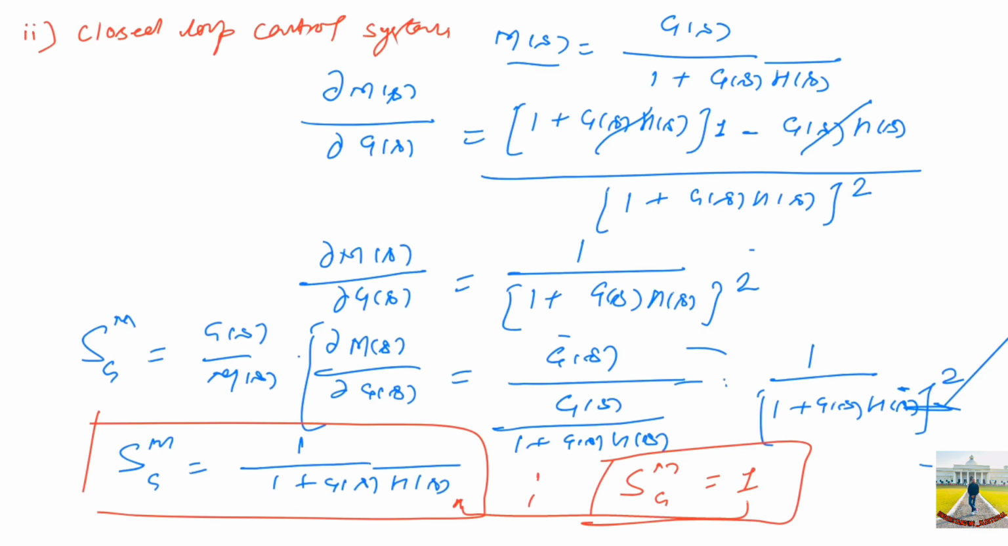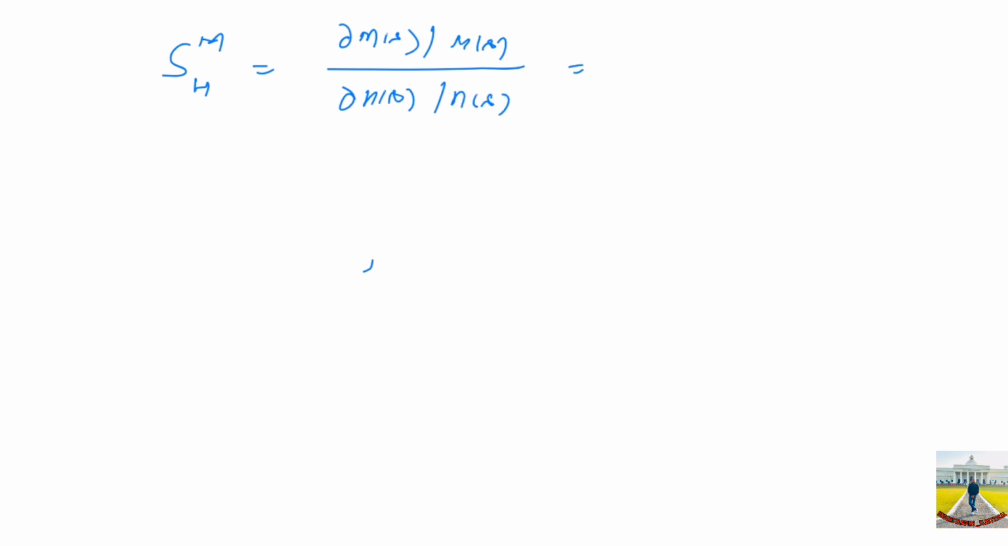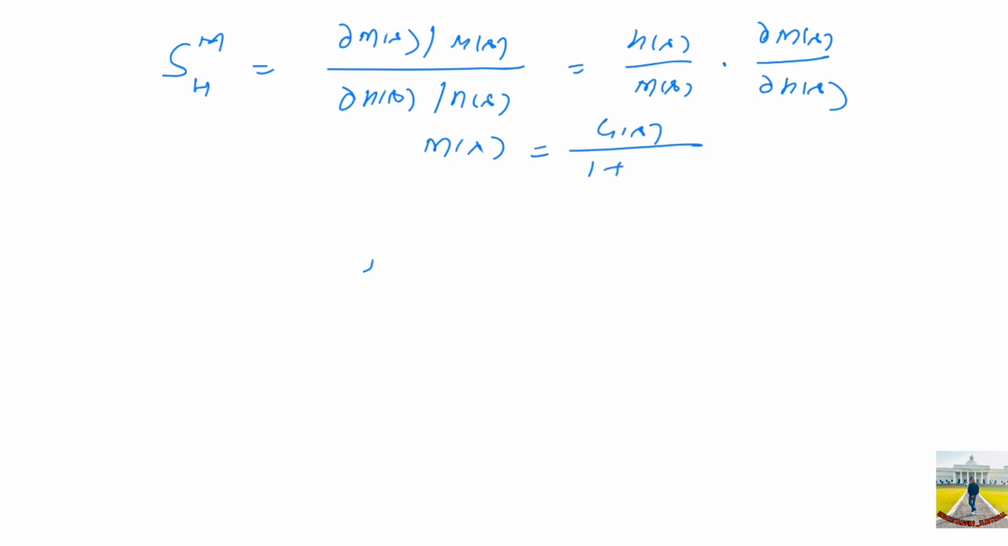With respect to sensitivity, there is one more topic left, that is the sensitivity of overall transfer function with respect to the feedback path. This we have seen for the forward path. Now let's quickly check the sensitivity of overall transfer function M with respect to feedback H, and that will be equal to del M(s) by M(s) over del H(s) by H(s). So this can be written as H(s) over M(s) into del M(s) over del H(s). The overall transfer function M(s) for the closed loop system we have already known. M(s) is nothing but G(s) over 1 plus G(s)H(s).